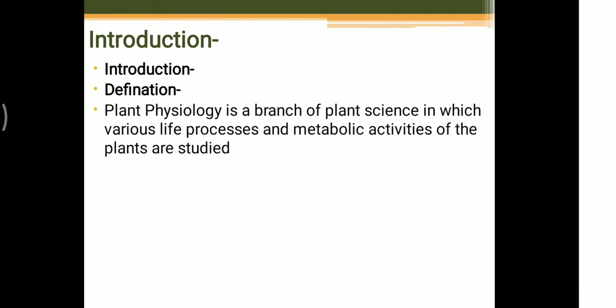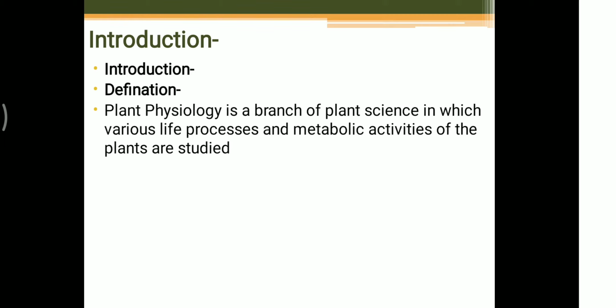Each subject has its own definition. Different scientists and researchers give their definitions, and the more accepted definitions are put forward and accepted by other scientists also. Out of these we take some definitions. The first is: plant physiology is a branch of plant science in which various life processes and metabolic activities of the plant are studied.